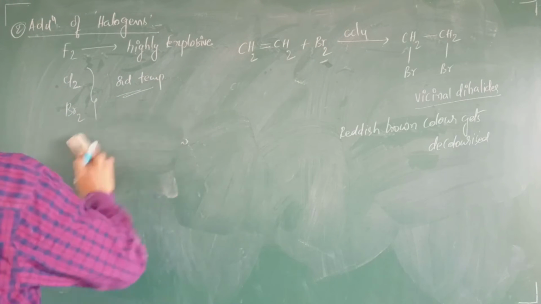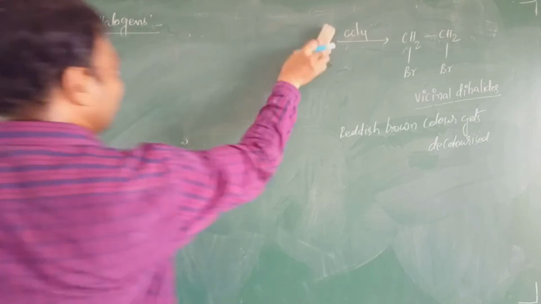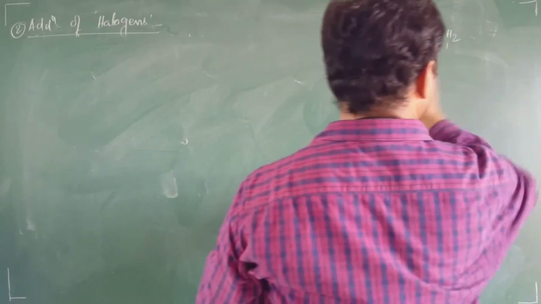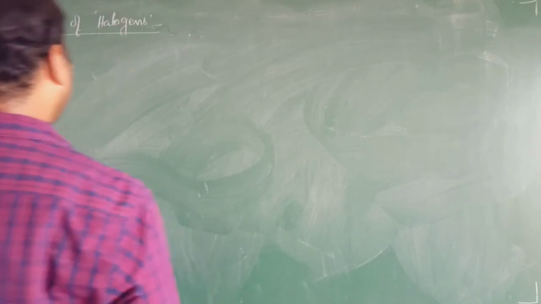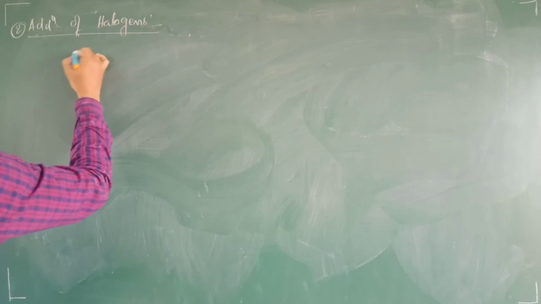Now come to the other things which we can see in this addition of halogens, from the objective point of view. Generally, this addition reaction proceeds by a cyclic intermediate.